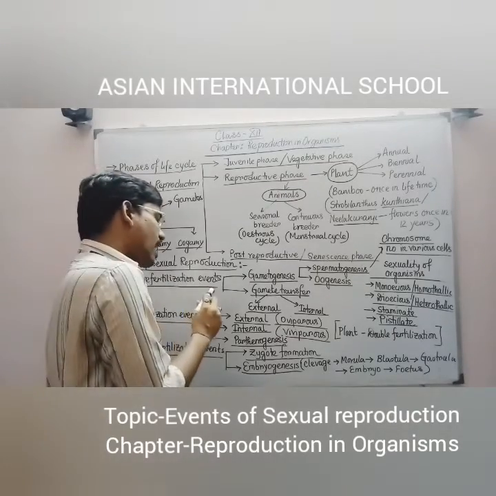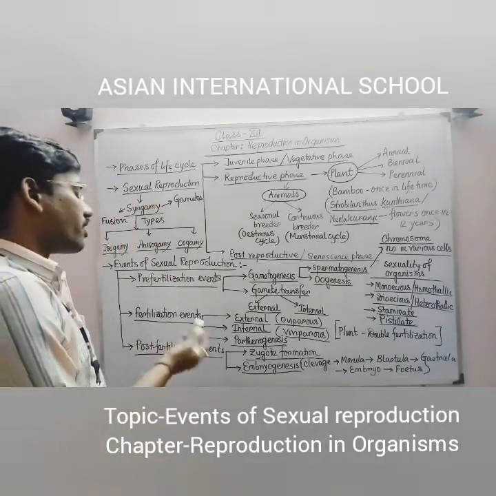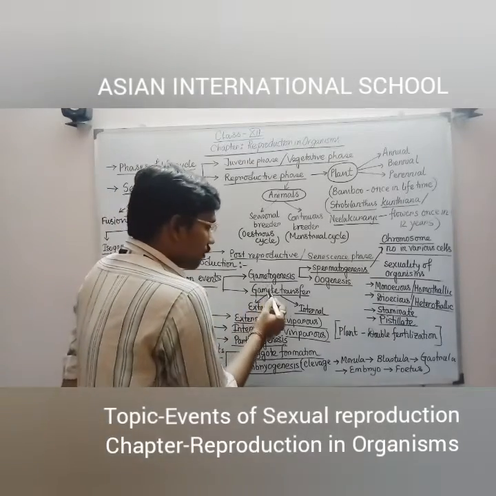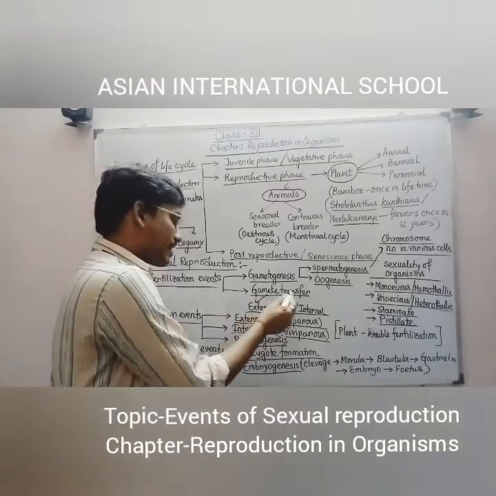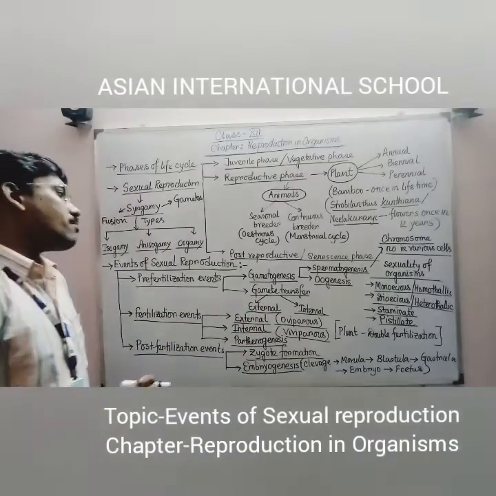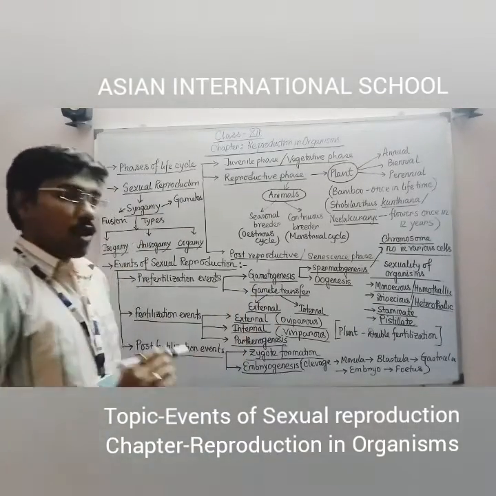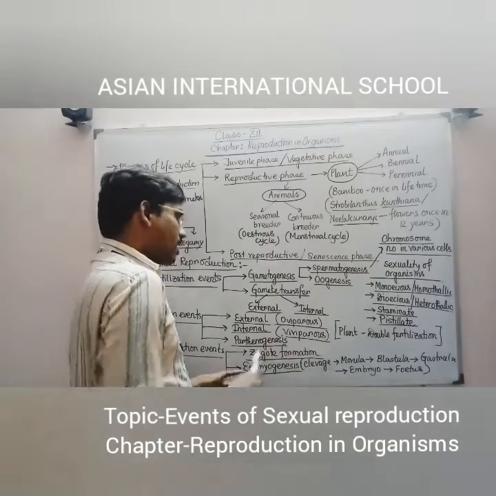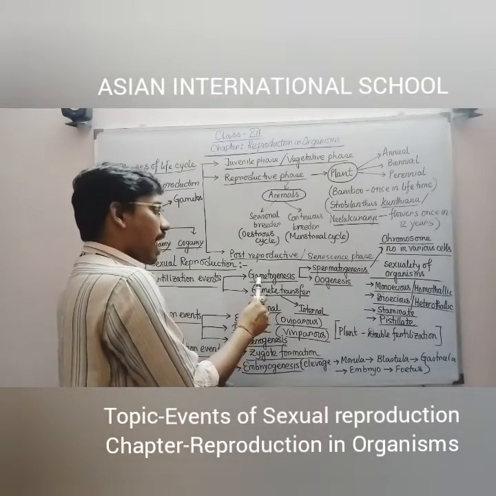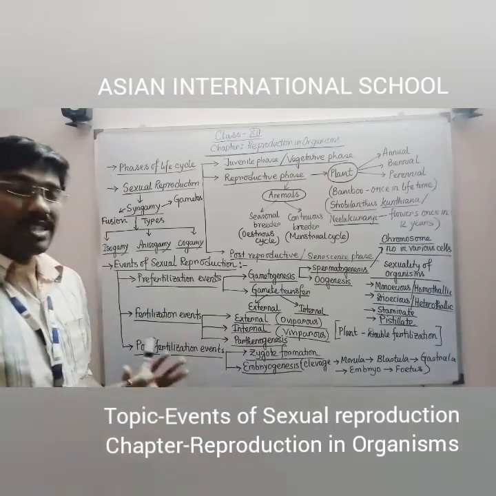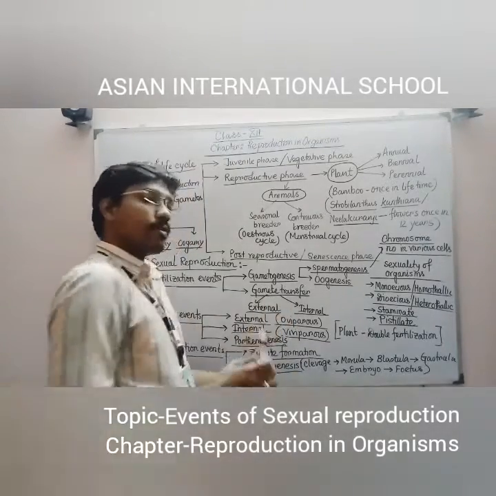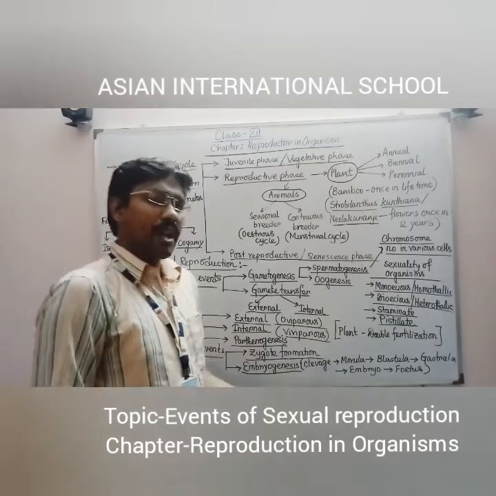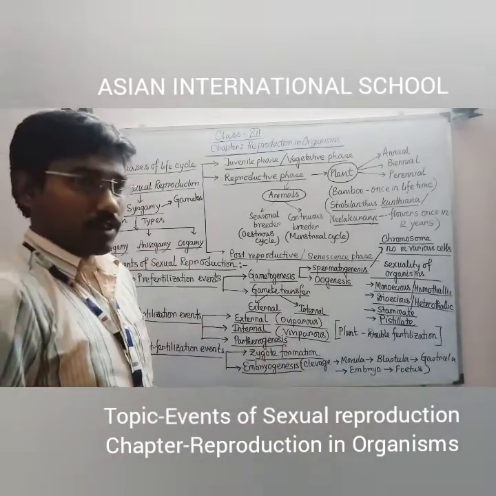First, pre-fertilization events. Within that, specifically before fertilization, two events are happening. One event is gametogenesis and the second event is gamete transfer. So first I am starting with gametogenesis. From the word gametogenesis you can understand this is the process by which gametes form. Gameto means gamete and genesis means formation. So gametogenesis means gamete formation, maybe male gamete or female gamete, but formation of the gamete.